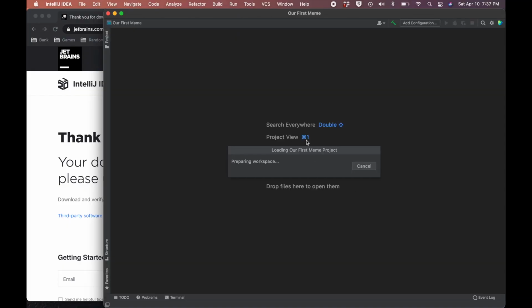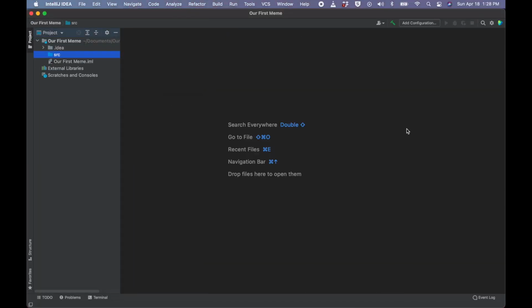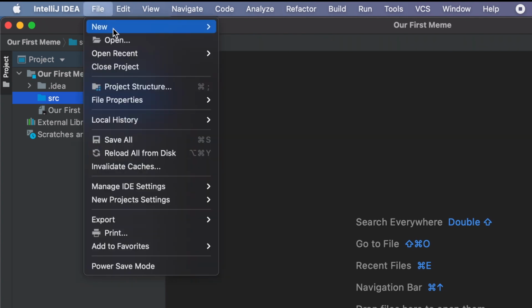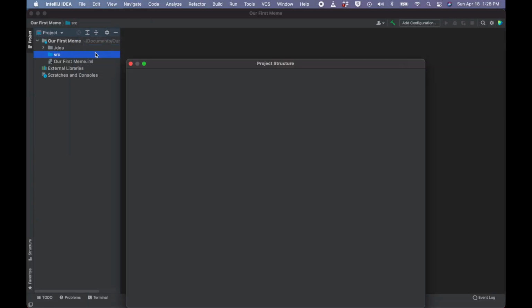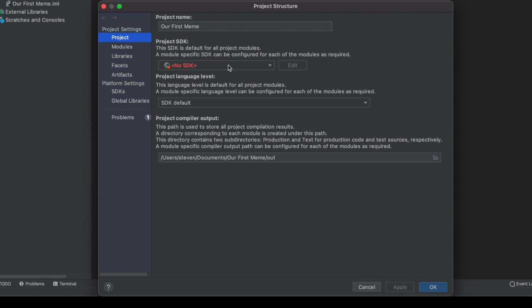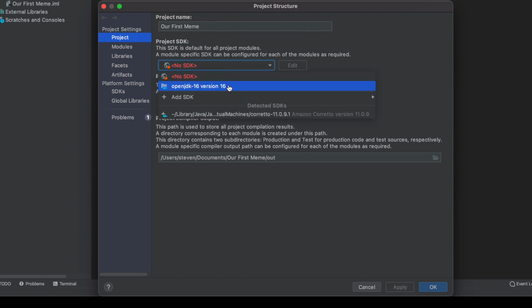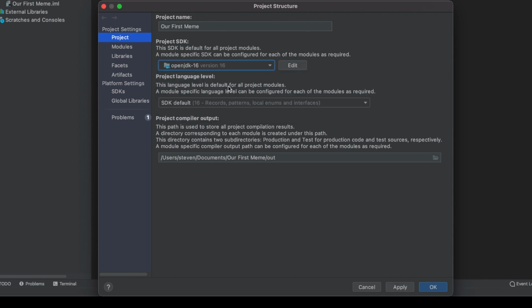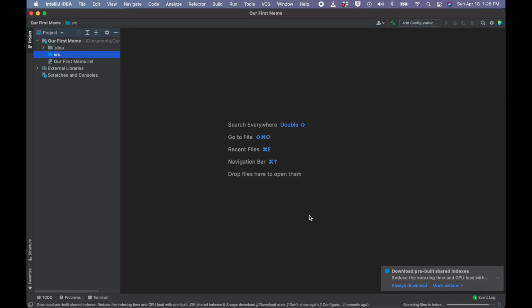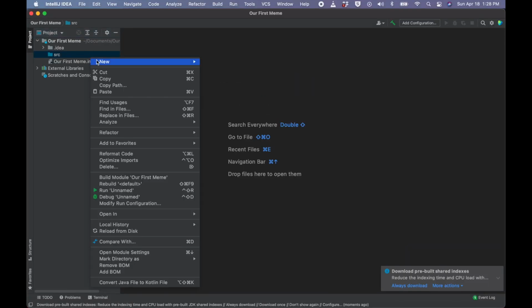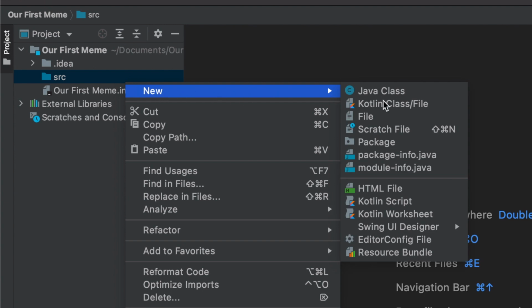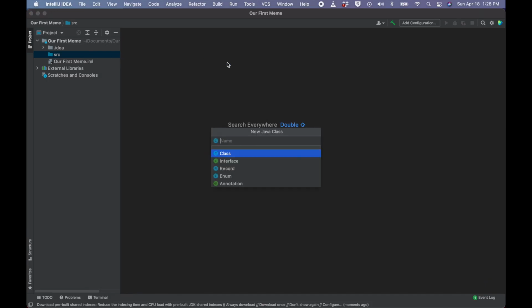And now, this is where the fun begins. First thing we're going to do is go up to the File menu, click on that, go down to Project Structure, and check to see if you have this little SDK here. If not, click on Open JDK 16, which tells us we're using that type of Java. Next, we're going to right-click on this source, go to New, Java Class.